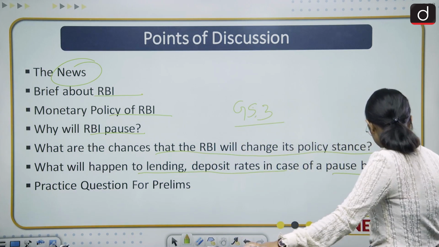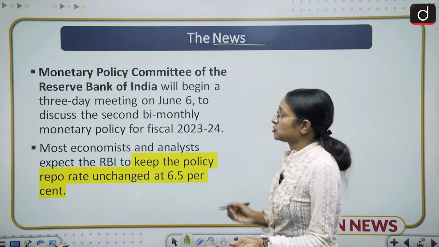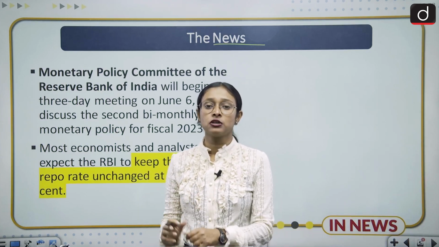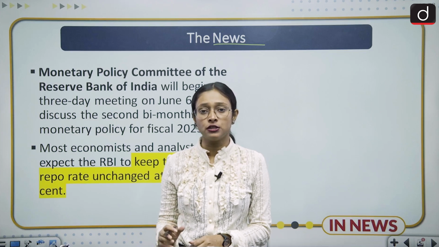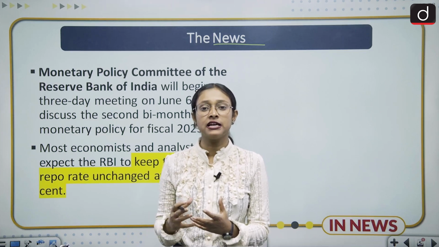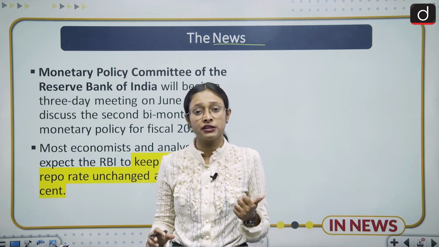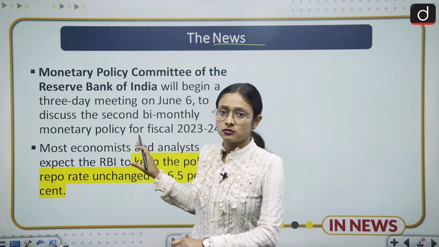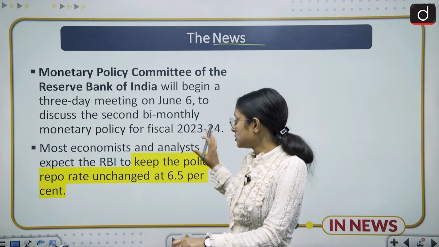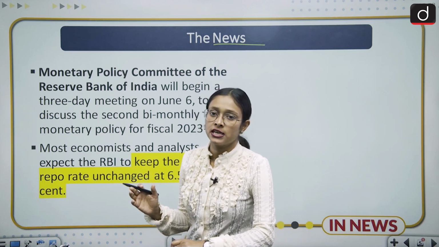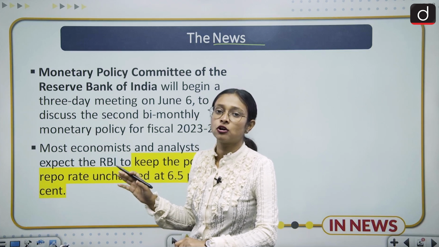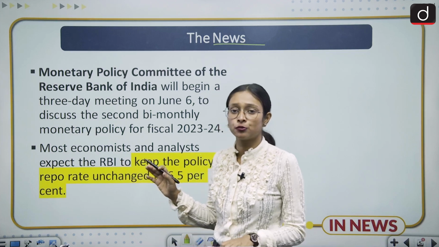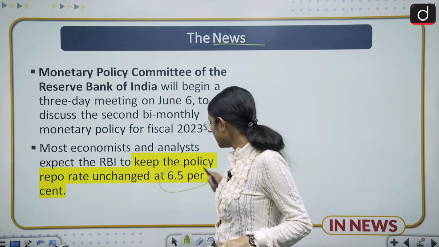Moving ahead, what is the news? I have already told you that from 6th June to 8th June, there will be a meeting by the Monetary Policy Committee of RBI, and in that meeting they will decide the inflation rate and repo rate, whether they will increase or decrease or remain neutral. This is the news, and most of the economists are saying that it is likely that RBI will not change its stance and the repo rate will remain unchanged. And what is the repo rate? The repo rate is 6.5%.